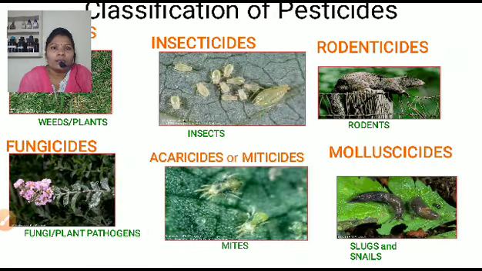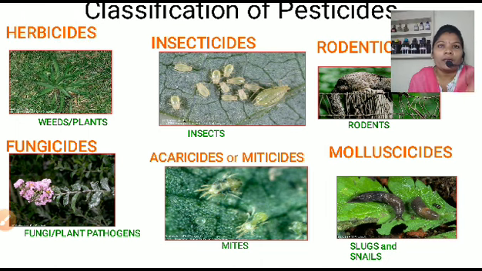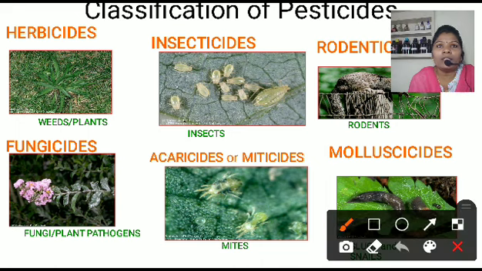We learn the first classification of the pesticides. There are different pesticides. First, that is herbicides. What is a herbicide? Cide means to kill, and herbs, that means the chemicals which are useful to kill the herbs. Here we can see these are the herbs, or weeds or plants, which are harmful for the crop production. That's why we use herbicides.